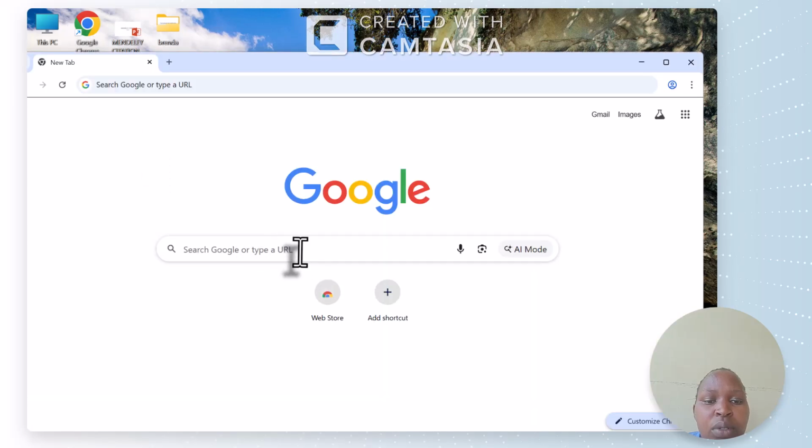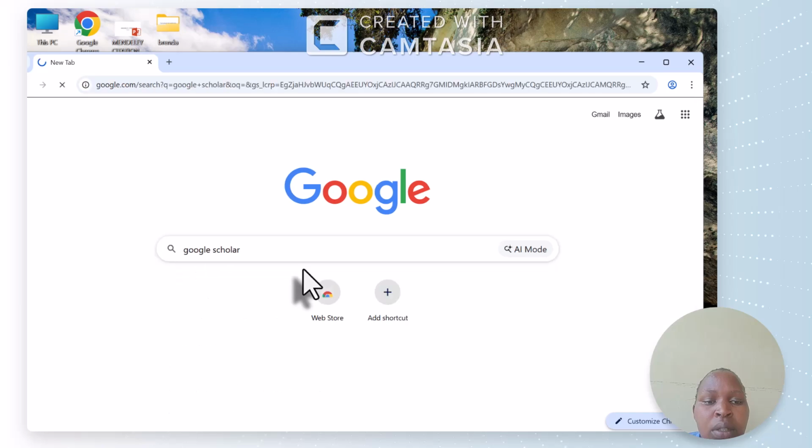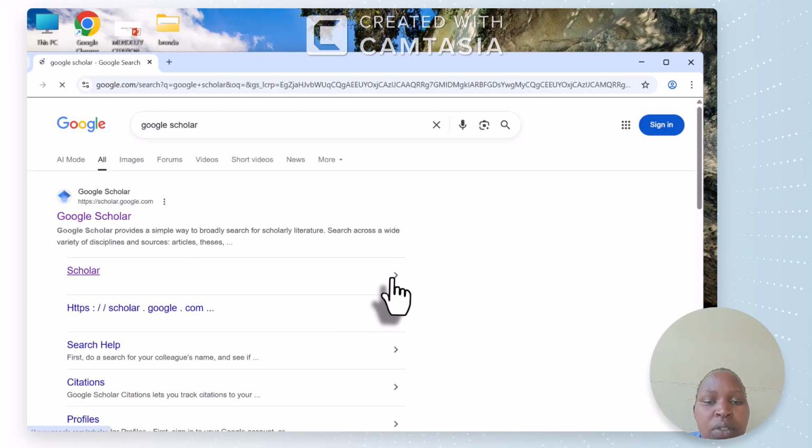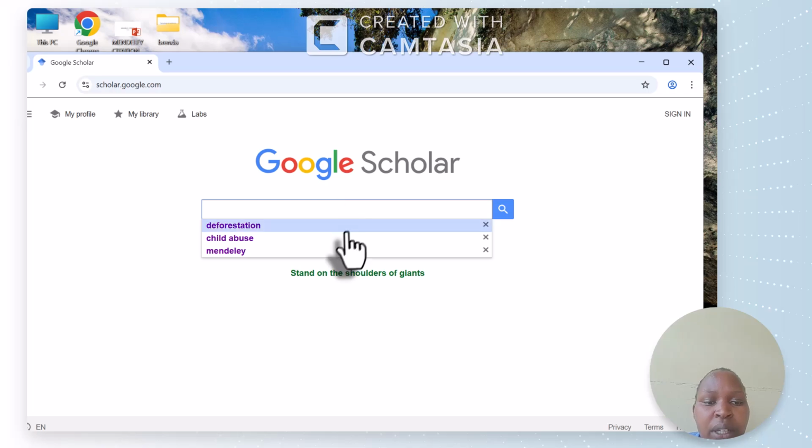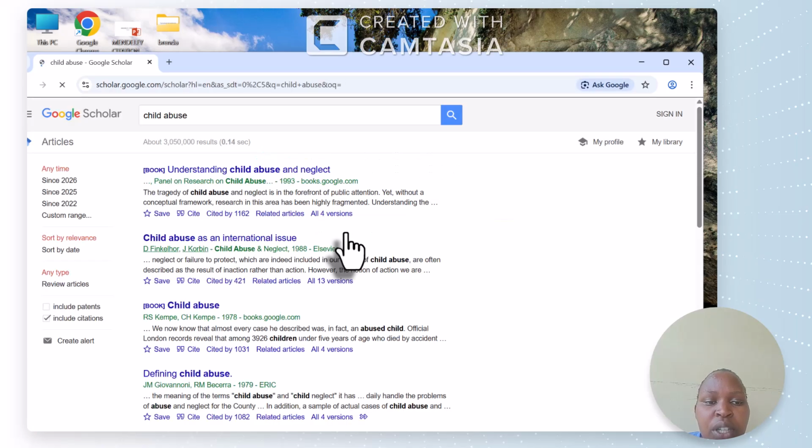Then we search for Google Scholar. Then you type in any topic. Let us take, for example, child abuse here. These are now the relevant sources. These are now the journals, the chapters of books which you want. If you need more related versions, now these are the